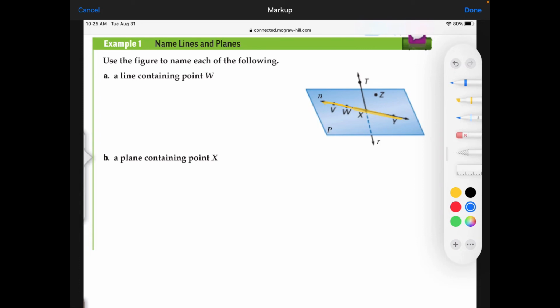As you can see, it has a lowercase script n, and I told you that we can name lines from those lowercase script letters. So we can name this line n.